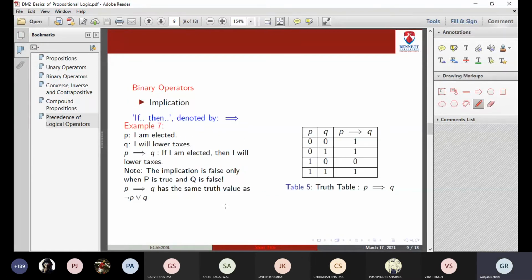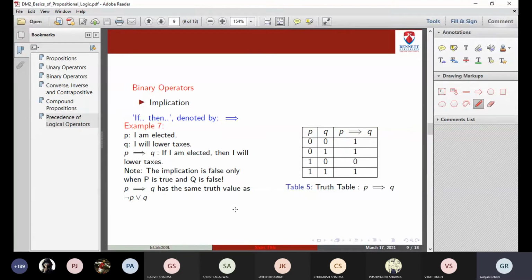Again, implication is a derived operator. You can write it as negation P or Q. If you find out its truth value, it will be the same as the truth value for P implication Q. So if you do not remember these truth values, you can do negation P or Q, and you'll get the truth values for the P implication Q column. Either you remember the meaning for P implication Q or you do negation P or Q. Both ways are fine.